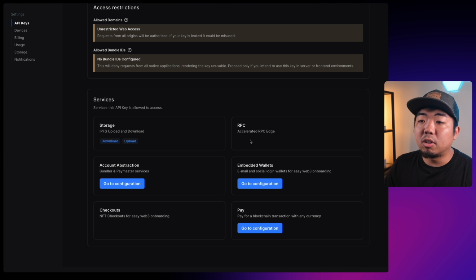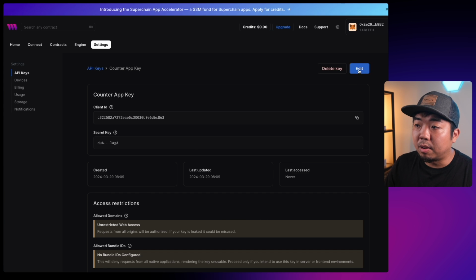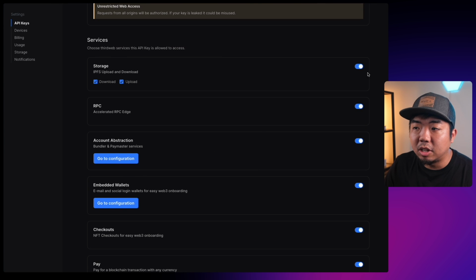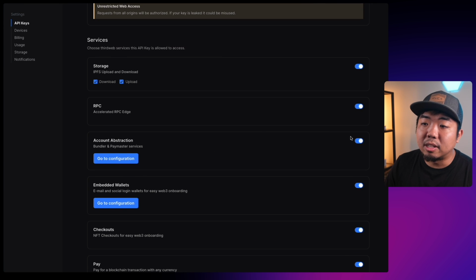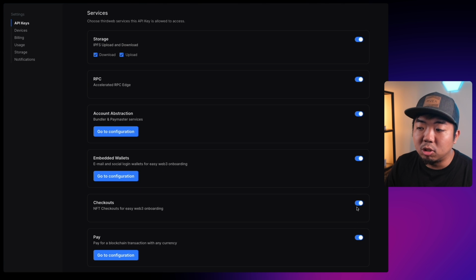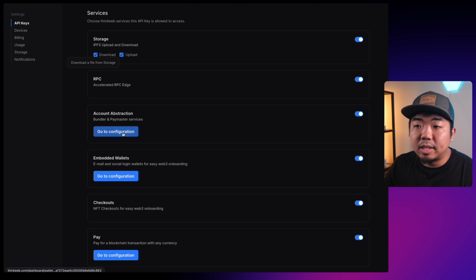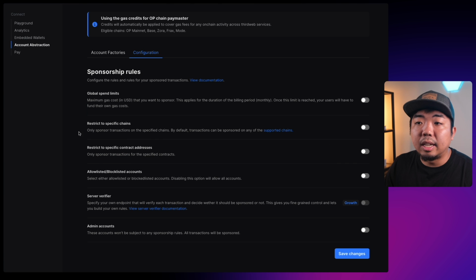So you can toggle these on. You can configure them. If we come over to the top and we hit edit, we can change the name, all of that information. We can toggle these services off if we don't want access to them with this API key. You can also go within some of these services, like account abstraction. You can see here you can configure things like sponsorship rules, and you can go in depth into all of these and configure what you want to allow access to with that API key.